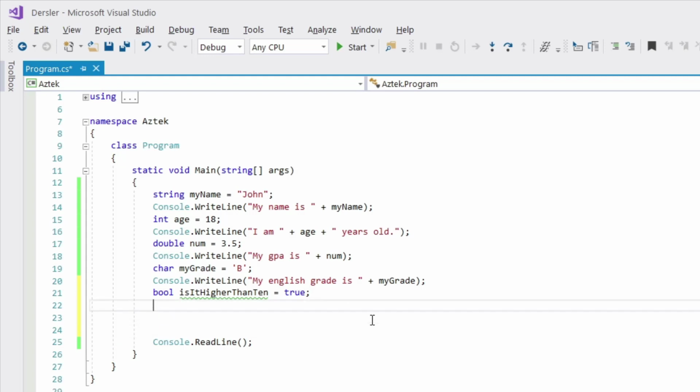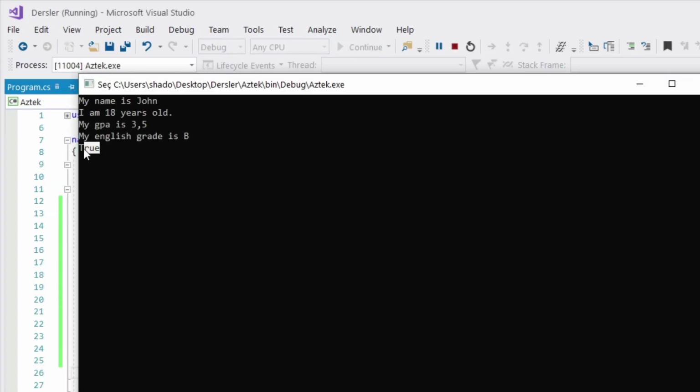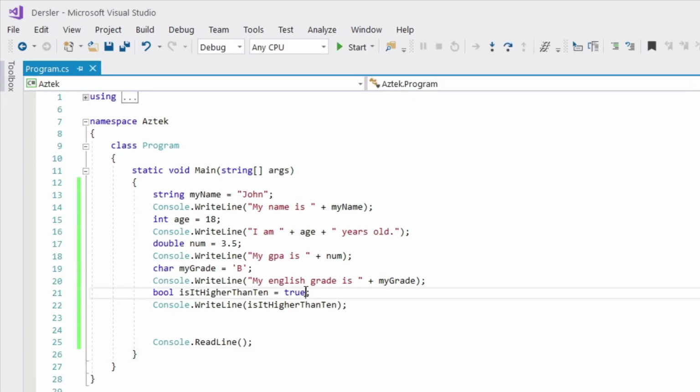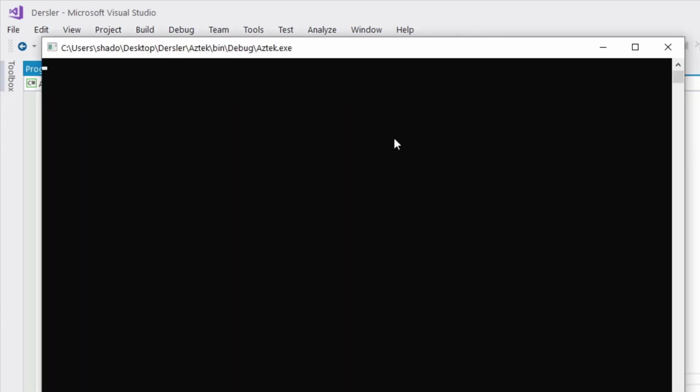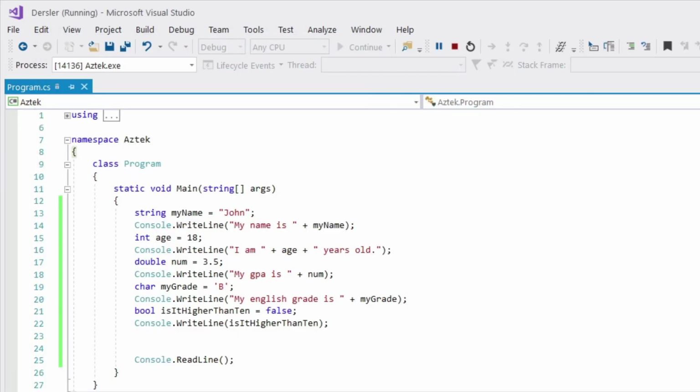And let's write this example, Console.WriteLine. If I just come here and write our variable name, it's going to print true. As you can see, it just prints true. But if I change this to false, it's just going to print out the false value. As you can see, it just printed out the false value.